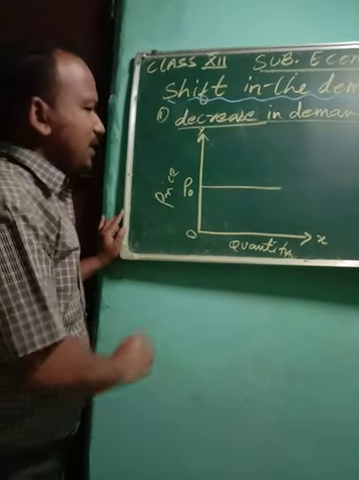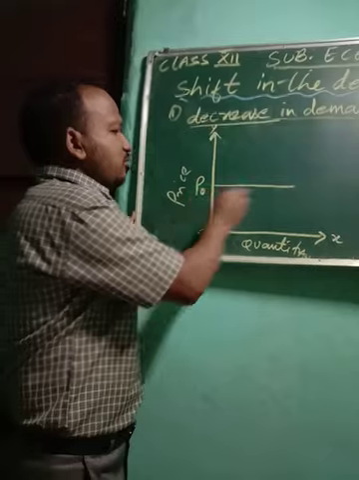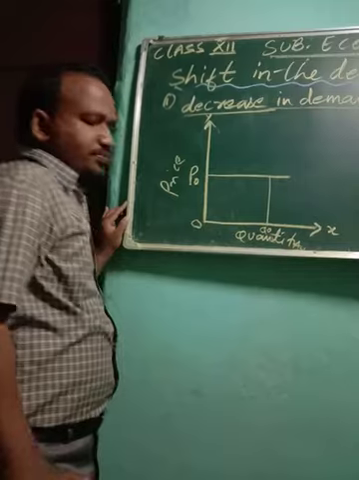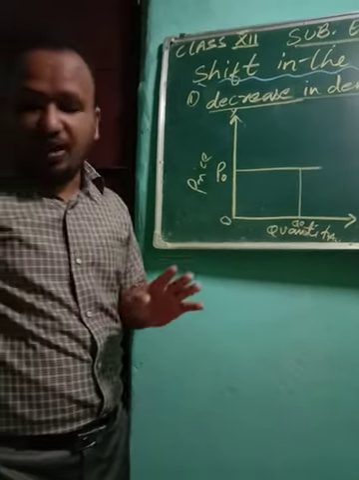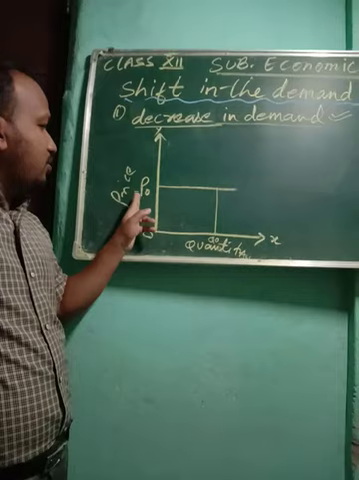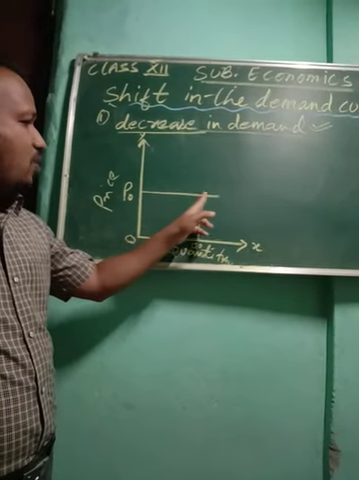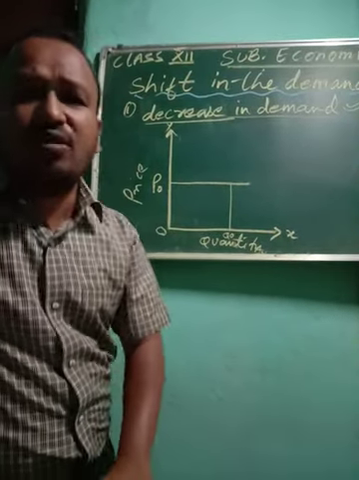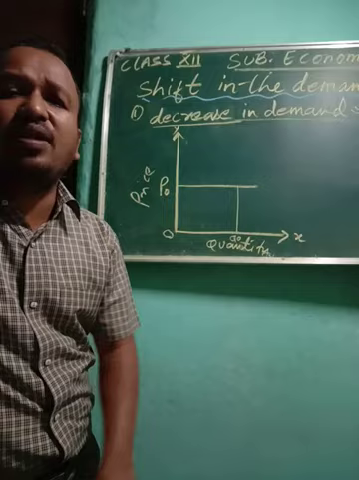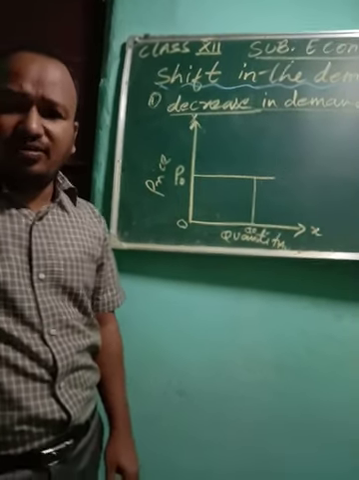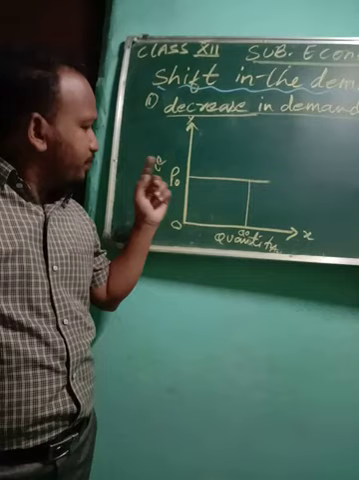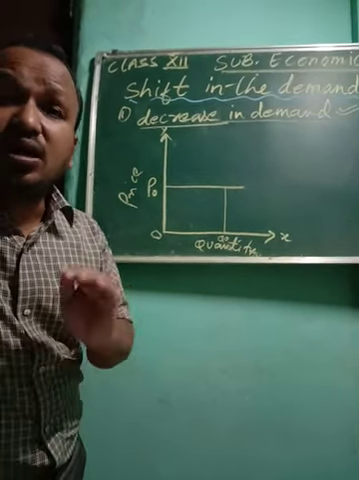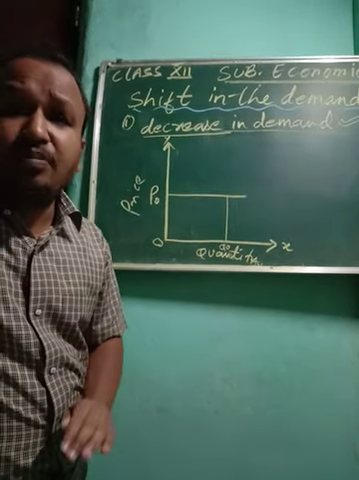How will demand decrease? For example, when the price was P0, suppose a consumer was buying Q0 quantity. Please listen and look at the blackboard very properly. When P0 was the price, the quantity demanded was Q0. Suddenly what happened? A consumer's income has fallen. Now that particular consumer's income level has decreased. So when his income level has decreased, what is he going to do? He may consume the same commodity at the same price, but he may decrease the consumption. That means he may demand less quantity.